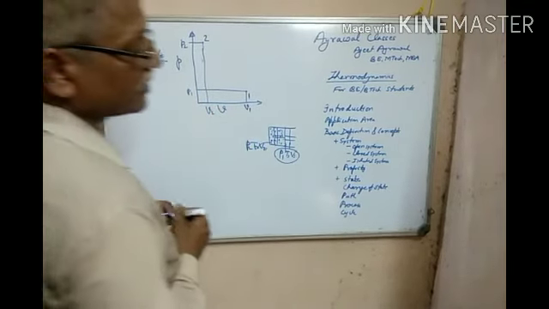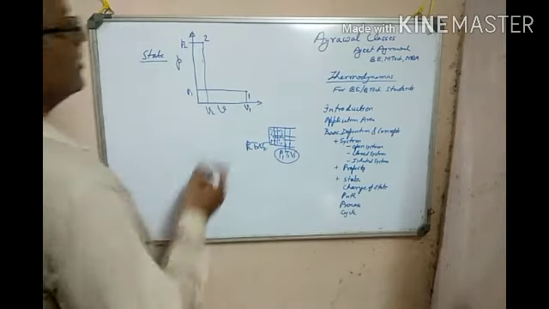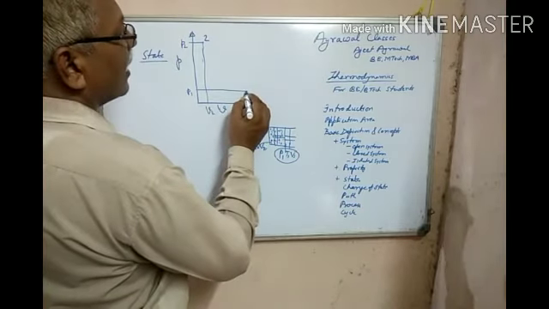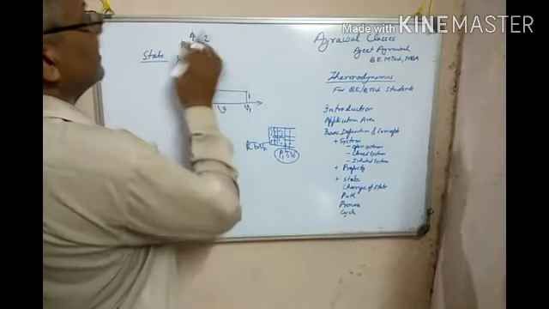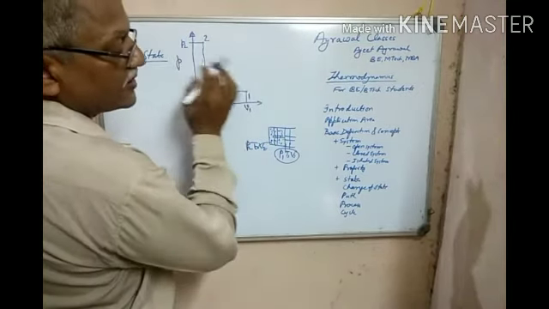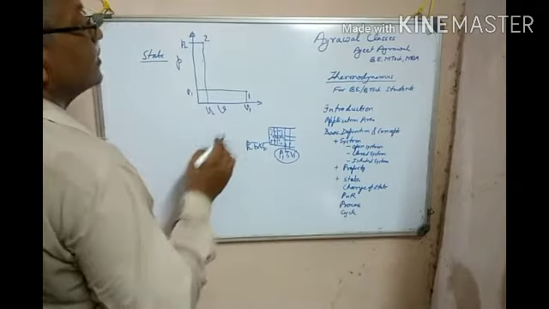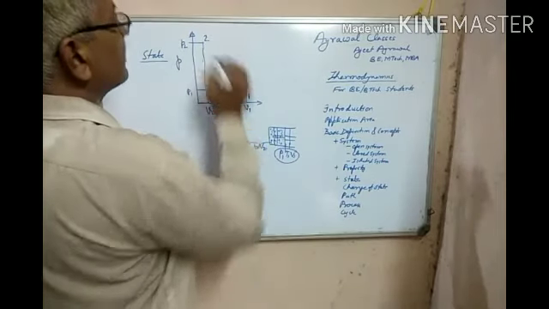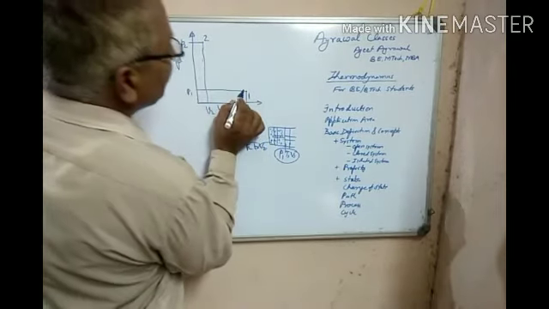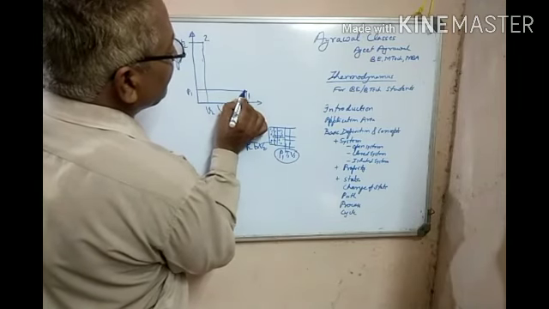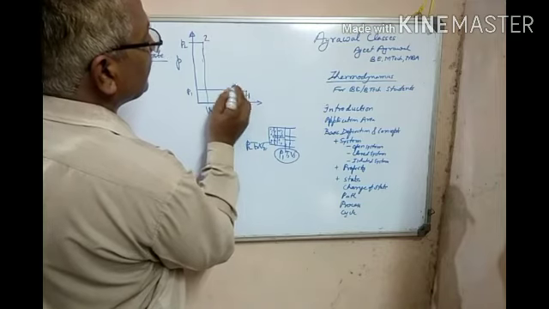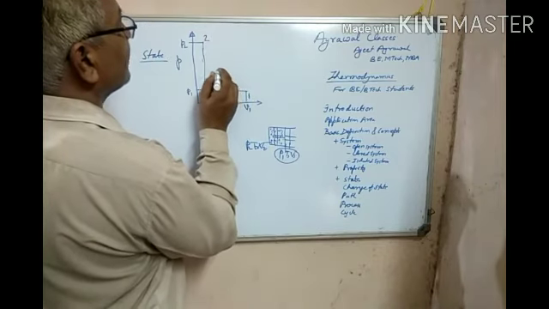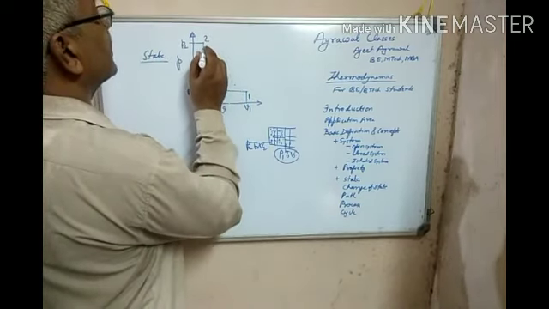Now, change of state. When I am at point 1 and now I have reached point 2, that is a change of state. Say I am moving from 1 to 2 through different points, I move to this point, then here, then here, and like this I am passing through different points.